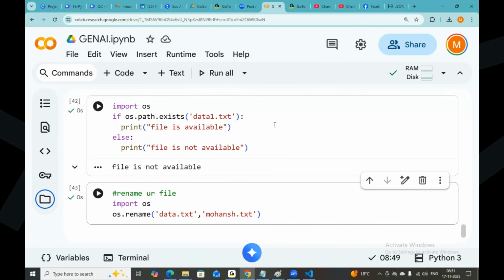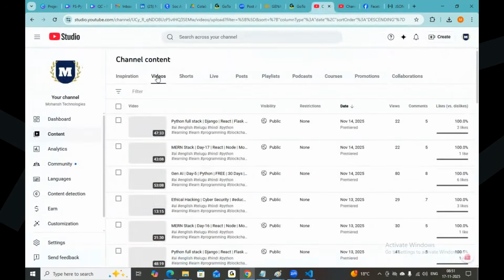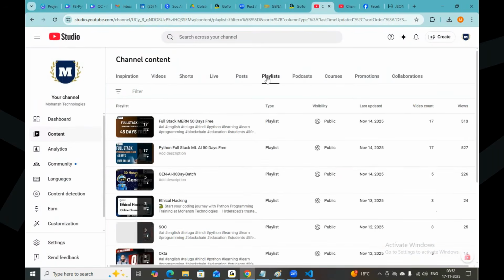How many classes have there been? Because last week, for a couple of days, I didn't attend any classes. One second. I think only 5 classes, Monday to Friday. You can check in the channel, in the playlist, you can see Gen AI. Only 5 videos there. Okay, fine. And after today, the sixth class. You can just go through all the videos one by one, step by step. Yeah, for sure. Thank you.